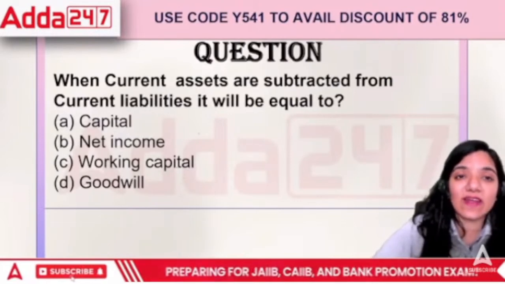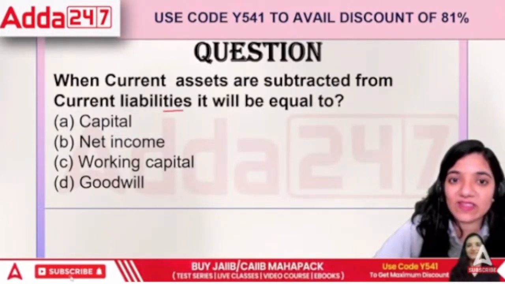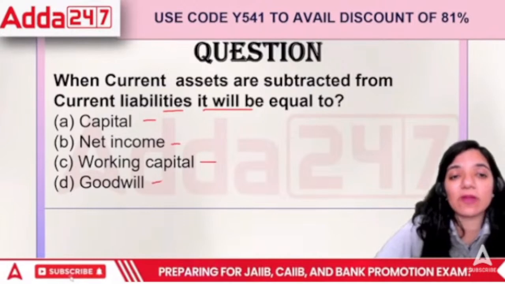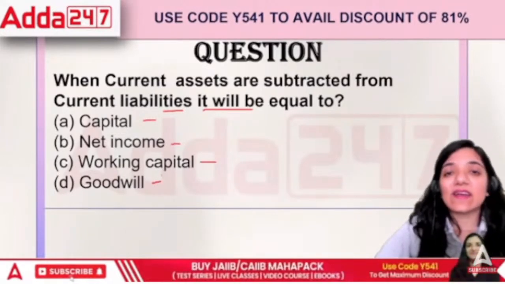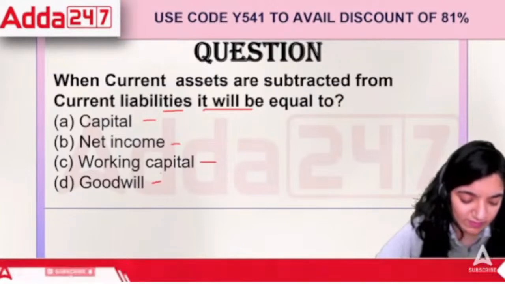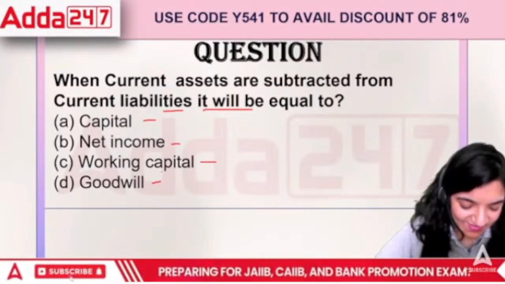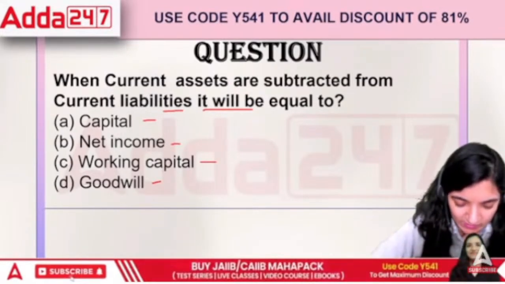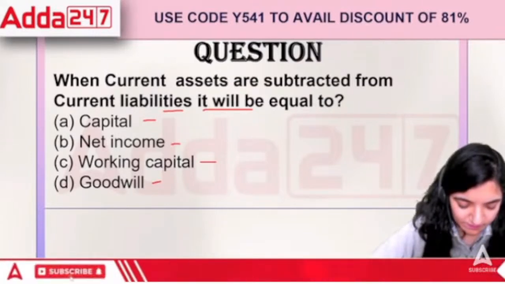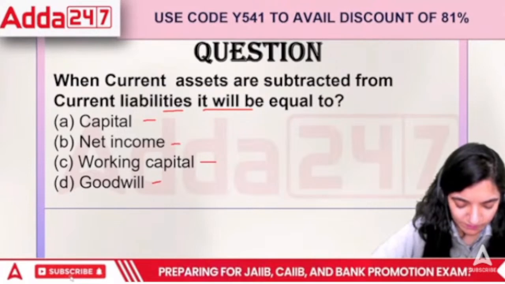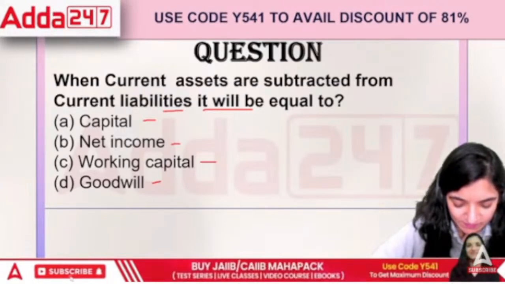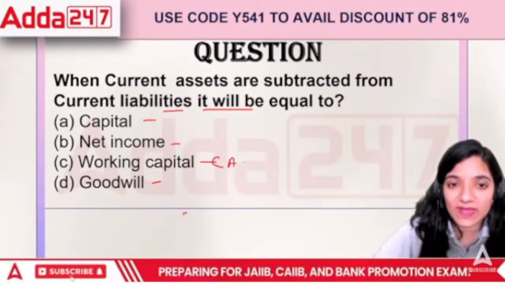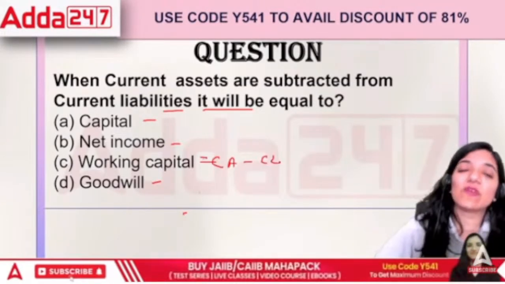Next question. When the current assets are subtracted from the current liabilities, it will be equal to capital, net income, working capital or goodwill. When the current assets are subtracted from current liabilities, that is CA minus CL, the formula is for working capital.